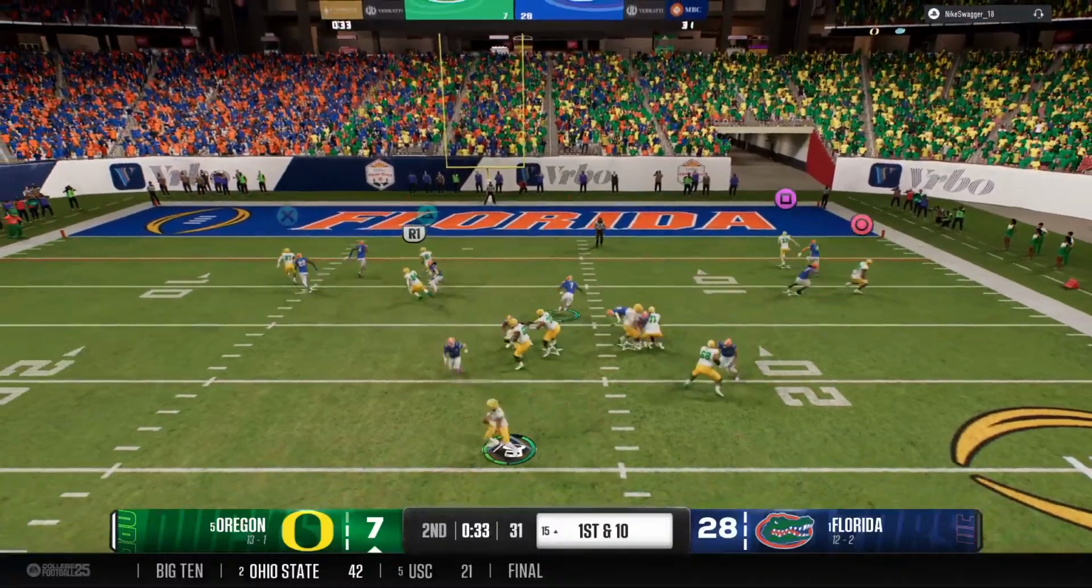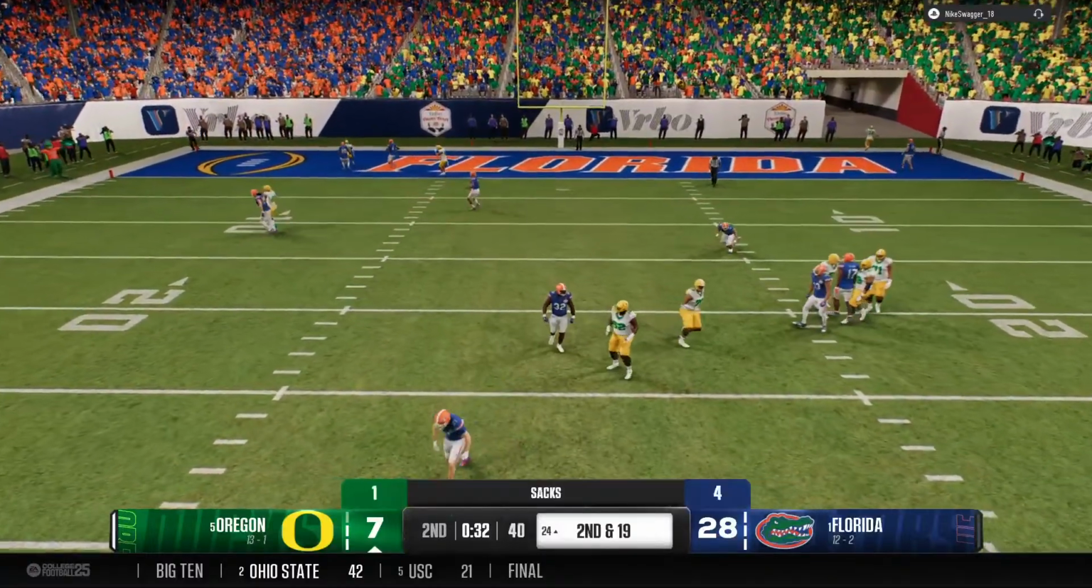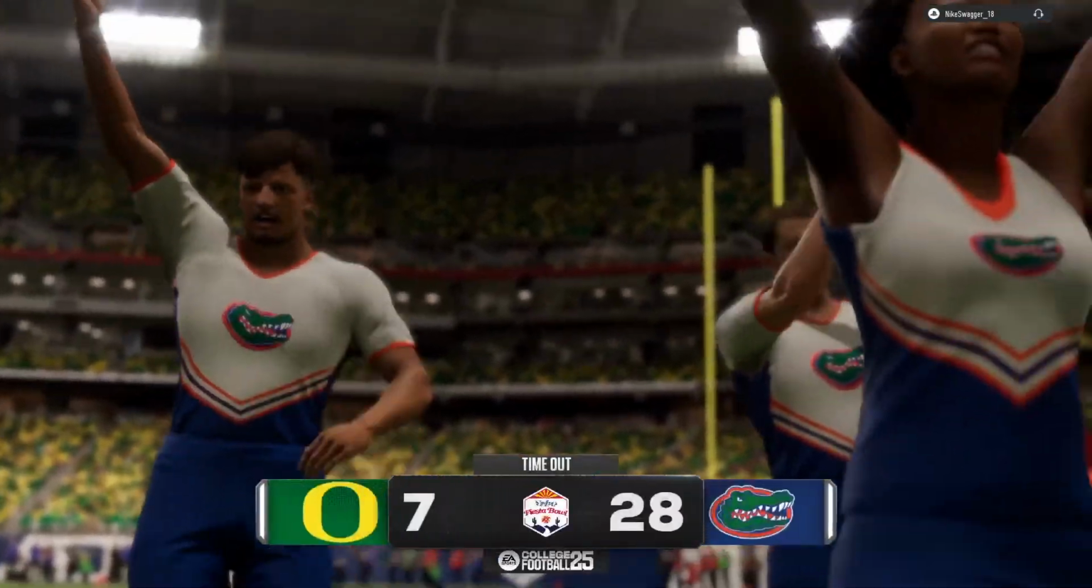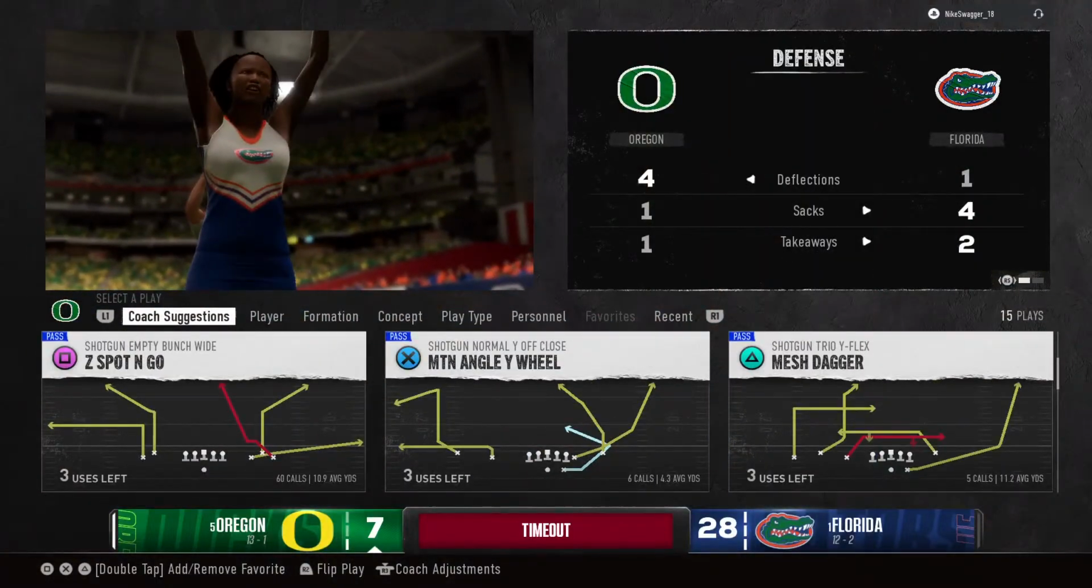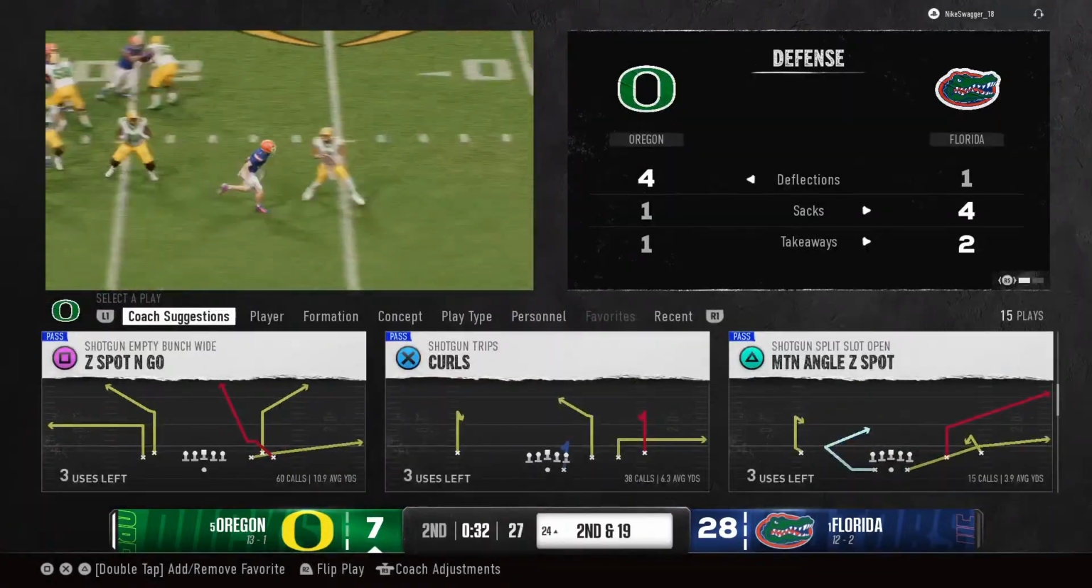From inside the red zone, they're looking to throw. Oh, they've got him for a sack. A big play made by the junior. And a timeout is called. Important stage late here in the second quarter.